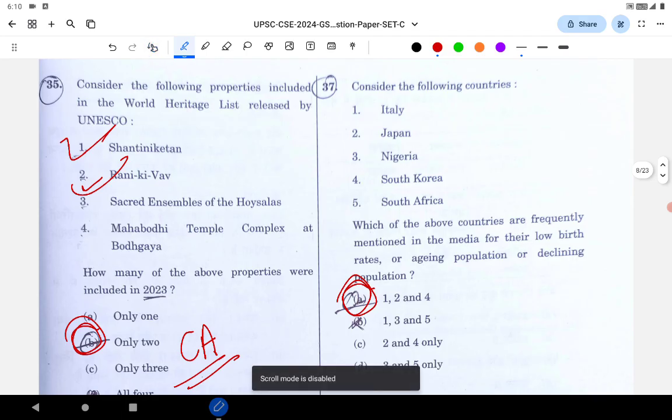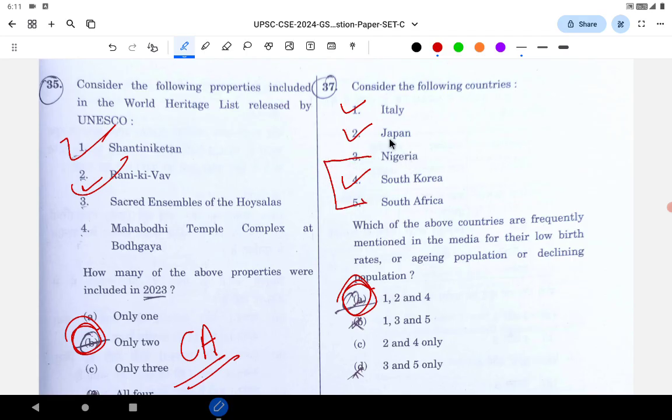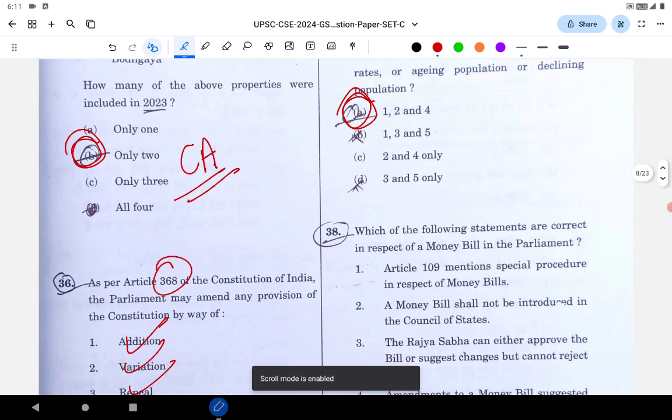Next question is regarding falling birth rate. You know it: Japan has this problem, everybody will know it. Next is South Korea and Italy. See, the other two countries are African countries, Nigeria and South Korea. It's basic awareness. You will not read this anywhere, but it's basic awareness.